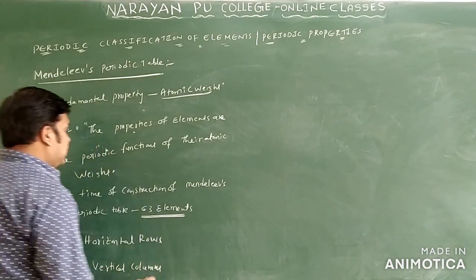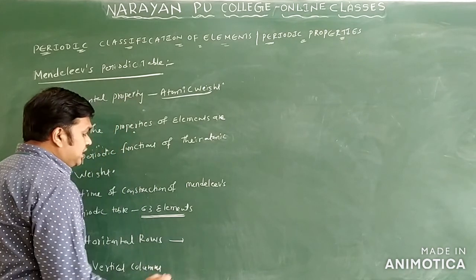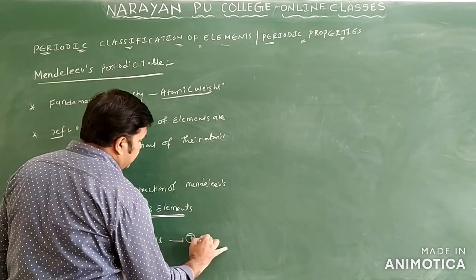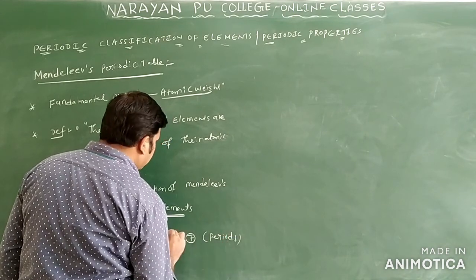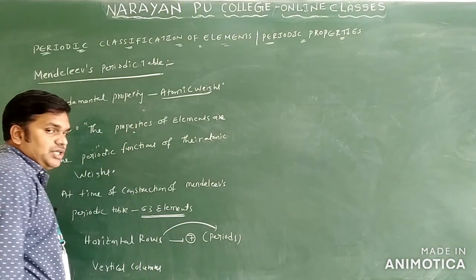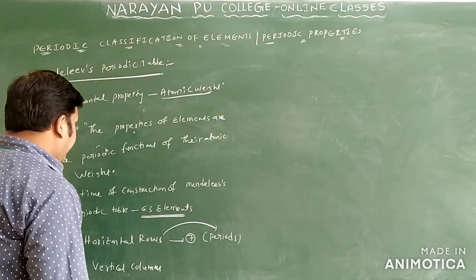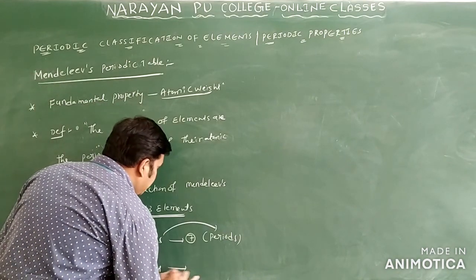Okay, so what are these horizontal rows? Here there are 7 horizontal rows. What are horizontal rows called? Periods only. So how many periods are there in this Mendeleev periodic table? There are 7 periods.